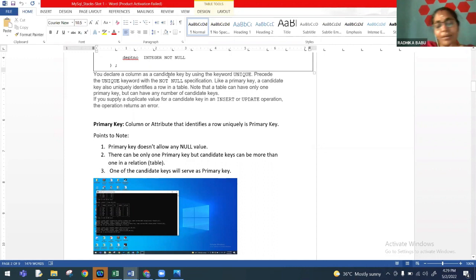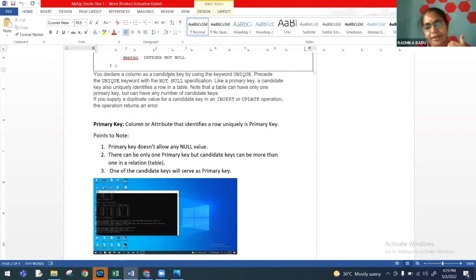Now, in some cases, we will not have one attribute to act as a primary key. In that case, we take the help of another column. Say, for example, I have product name, product price, and quantity as the third column. Product name has multiple repetitions, and product price is also repeated.